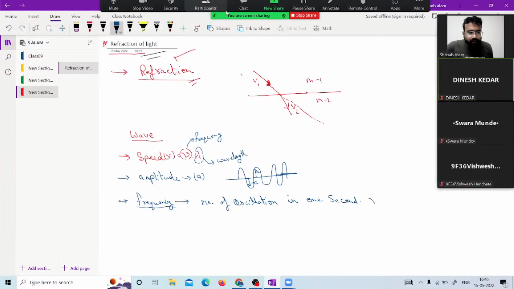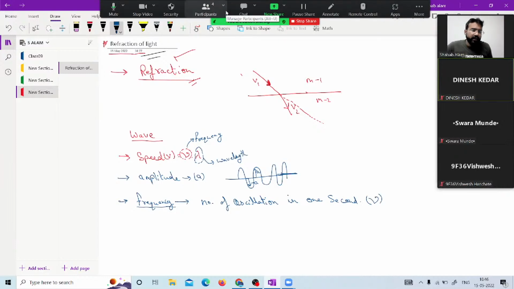This is what we talk about: frequency, denoted by the word nu. Again, these are the parameters which we have talked about. Now, wavelength. And one thing we should be very precise and careful about, that frequency is independent of the medium of the wave. It depends on the source. The source which produced the wave, the frequency depends on that.